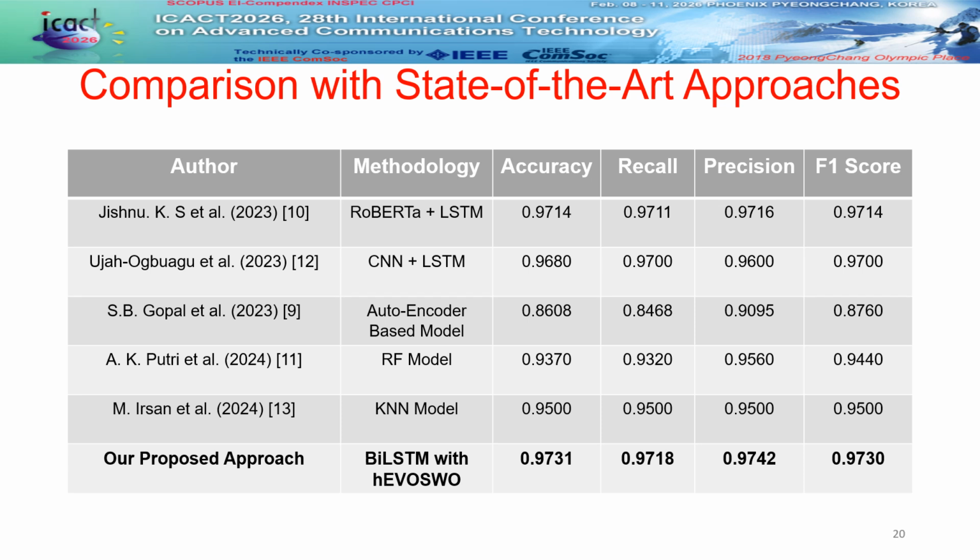We also maintain a significant lead over the models by Putri et al. and Irsan et al. Notably, our precision of 0.9742 and F1 score of 0.9730 are the highest in the cohort. This proves that our hybrid optimization creates a more balanced, high-performance system for critical cybersecurity tasks.